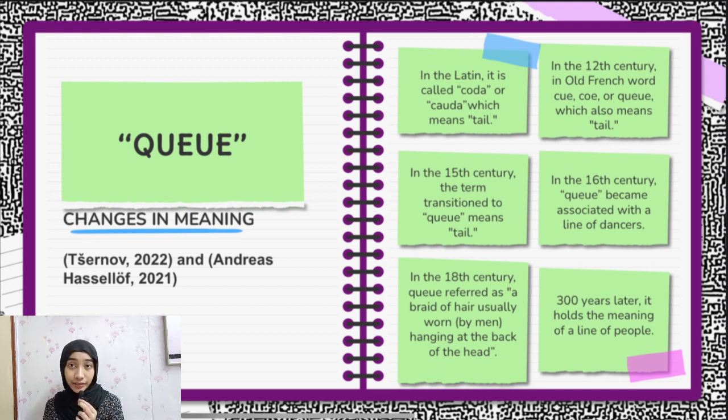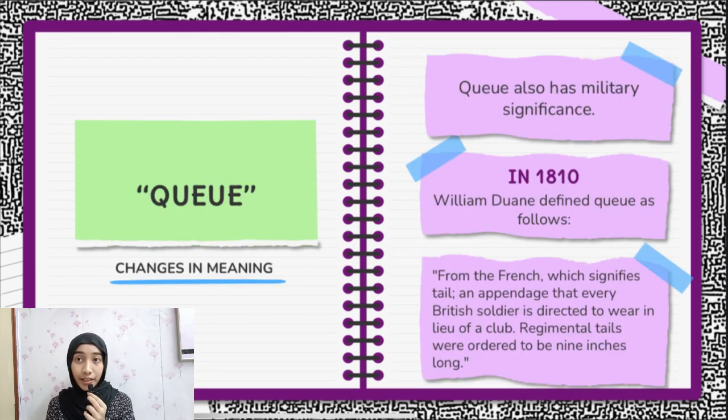Starting from the 16th century, the word queue became associated with a line of dancers, which makes sense given what it means nowadays in modern English. In the 18th century, some people also used the word queue to refer to a braid of hair usually worn by men, hanging at the back of the head. Not only that, but the word queue also has a military meaning.